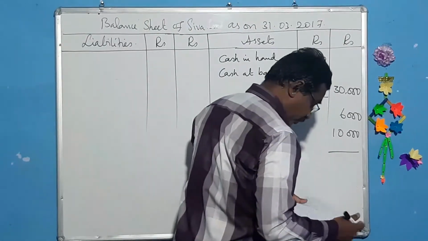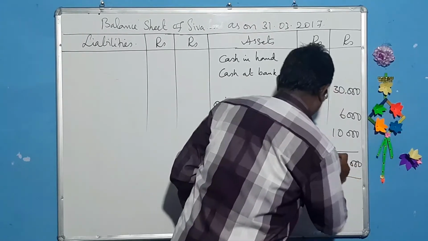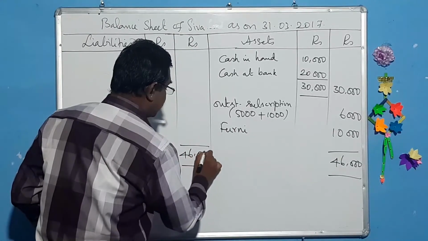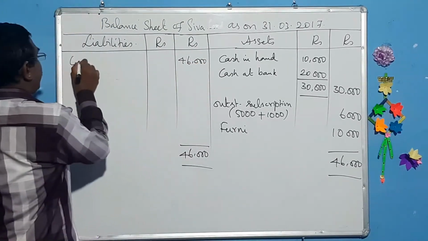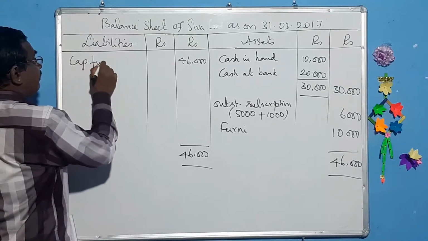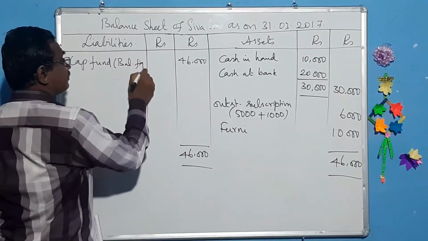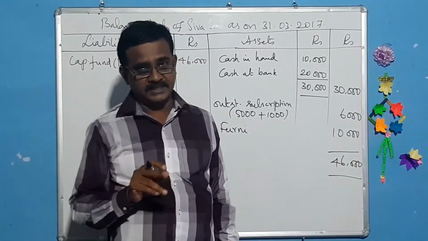And that comes to 46,000. This 46,000 is the opening capital fund. And you have to write capital fund within bracket. You have to write balancing figure. And we have got opening capital fund 46,000.